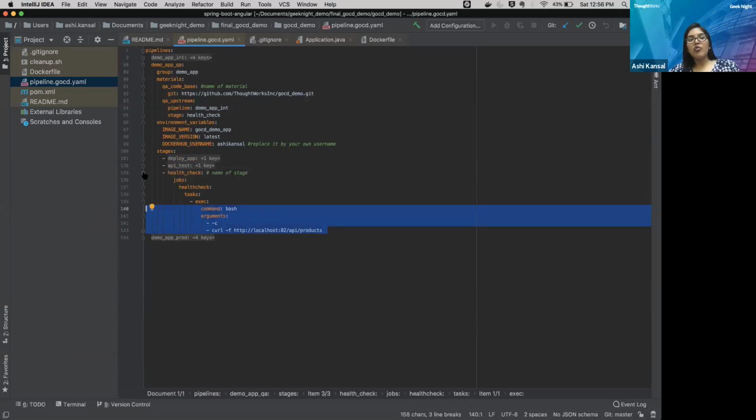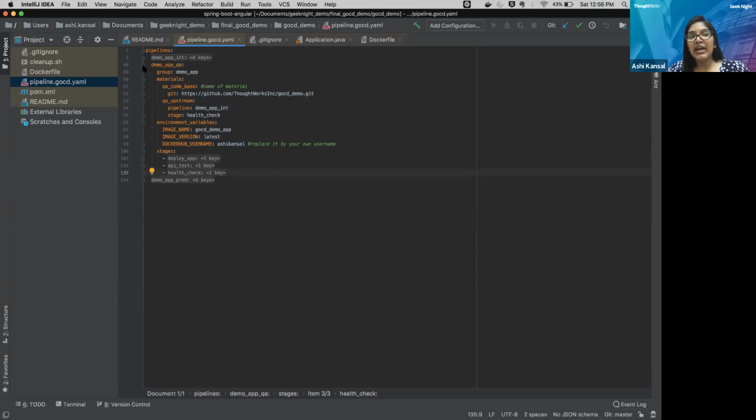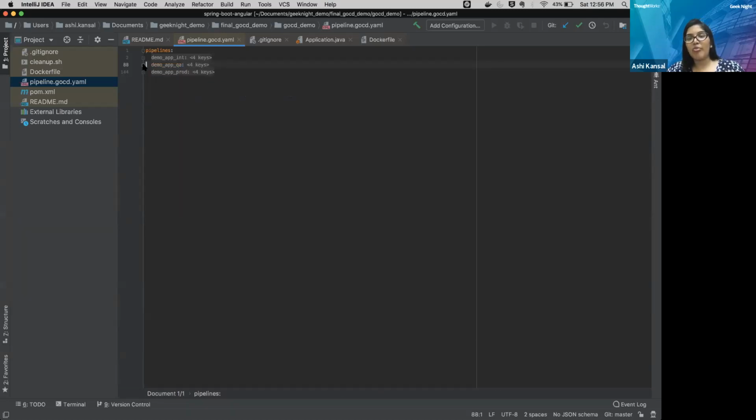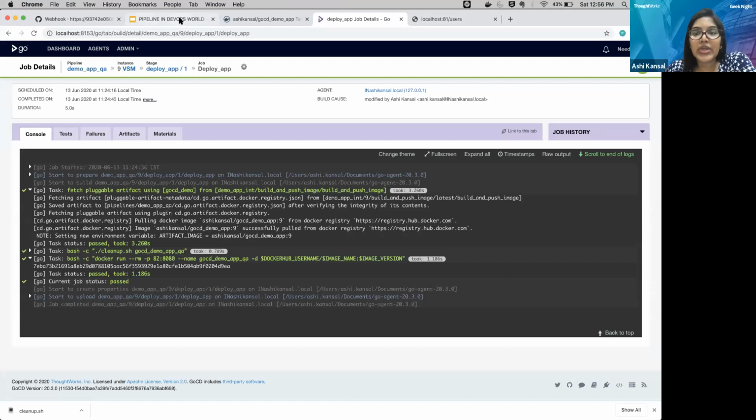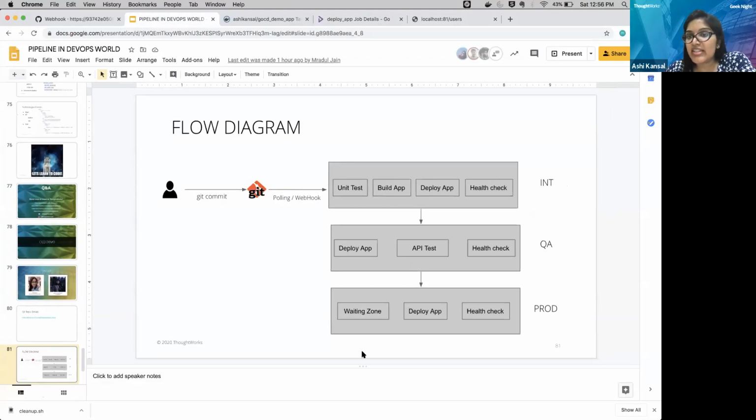So now we are done with our int environment as well as the Q environment. You can see these two stages now have been completed. Now what's next? As Sparsh and Manali have also told you about continuous delivery and continuous deployment, here I'm going to adopt continuous delivery instead of continuous deployment so that I can showcase how we can apply the manual gates.